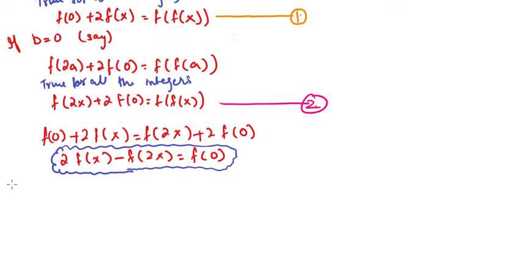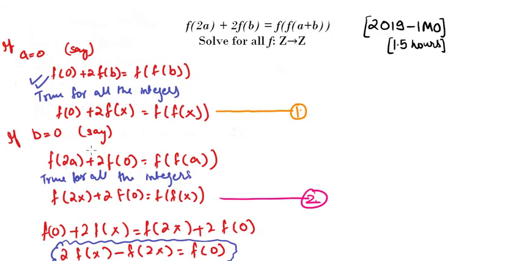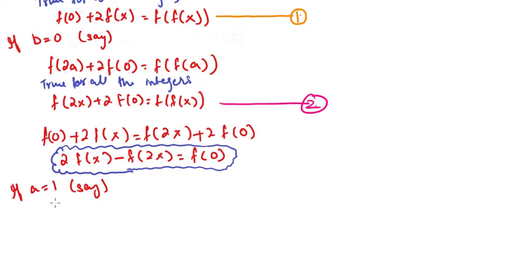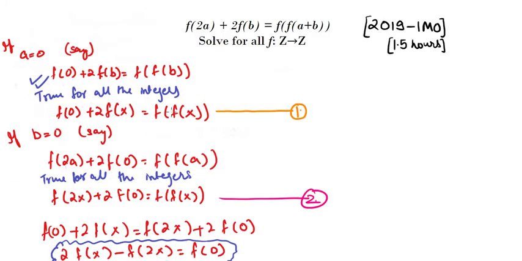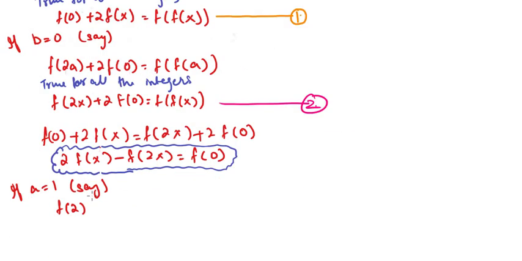Let's say if a equals 1, now if we put the value of a equal to 1, what will we get? f of 2 plus 2 f of b equals f of 1 plus b.